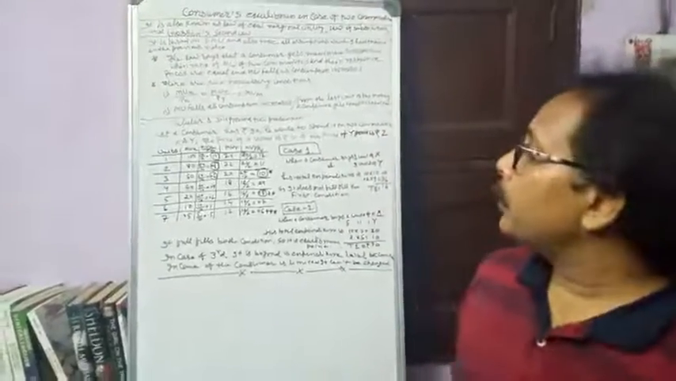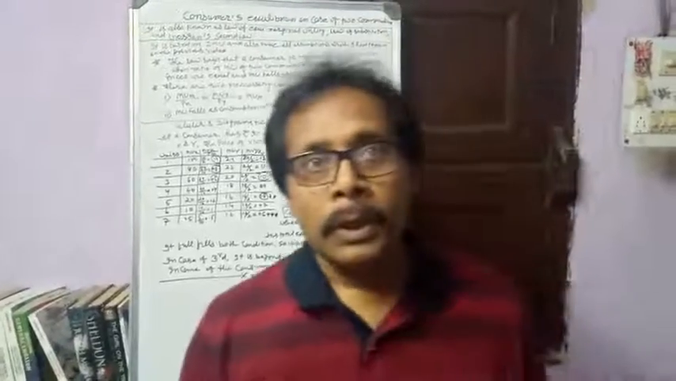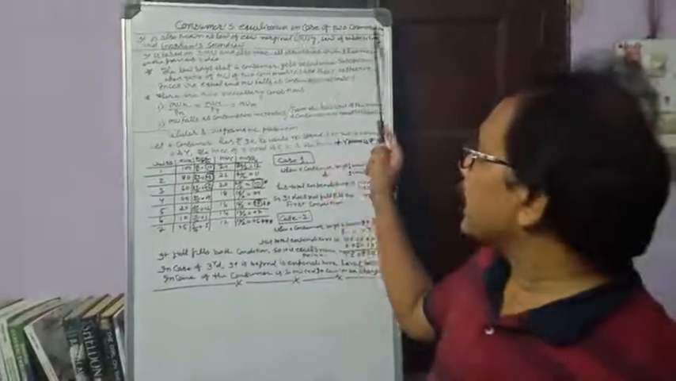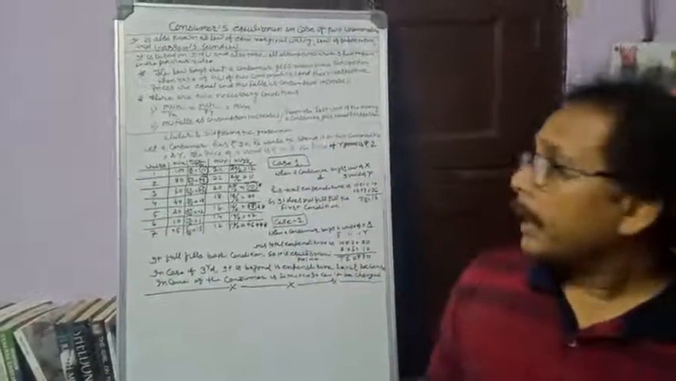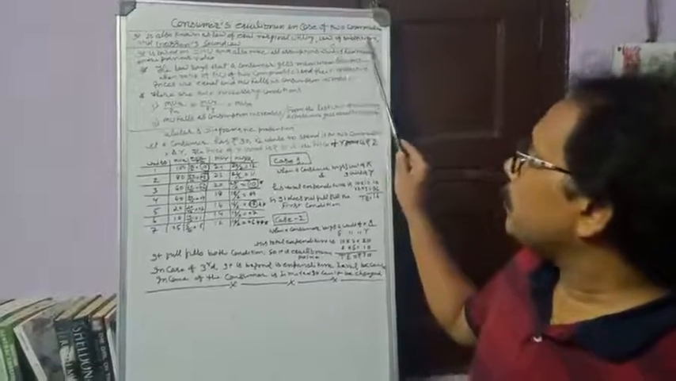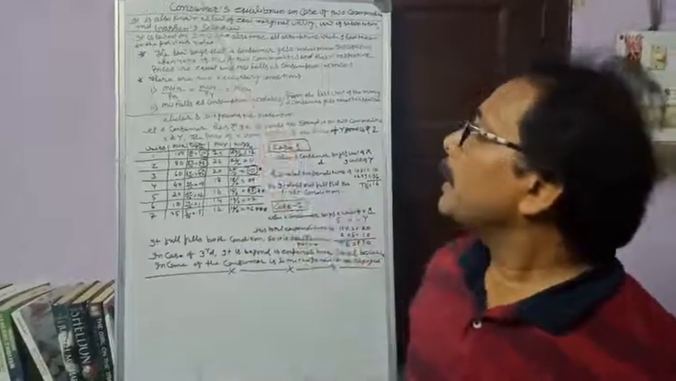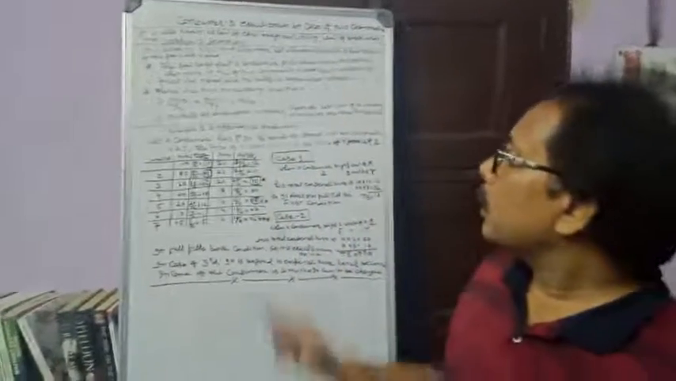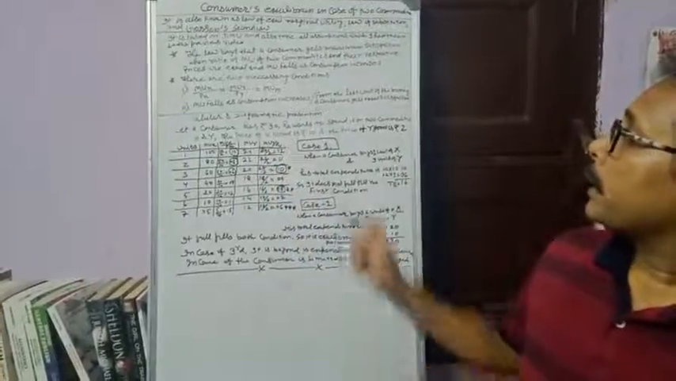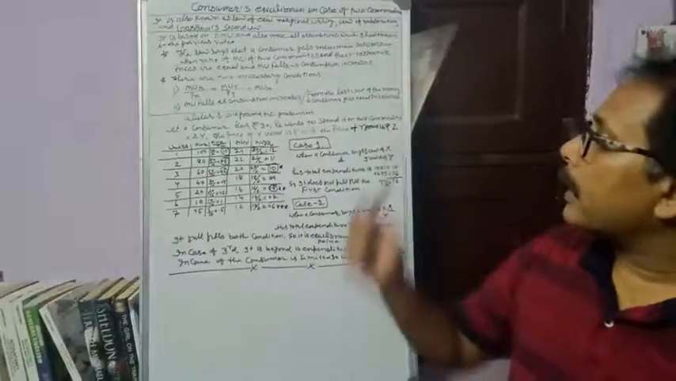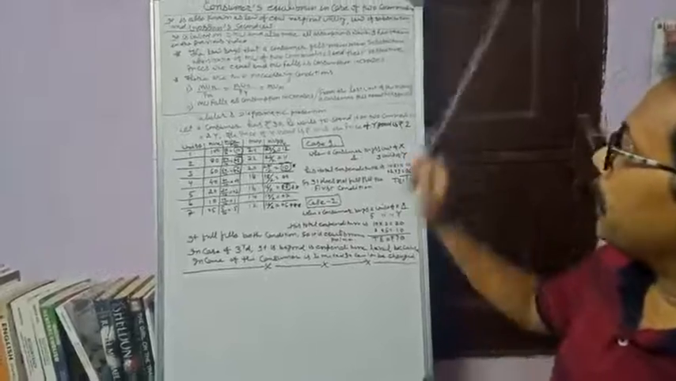Dear students, I am going to explain the consumer's equilibrium in case of two commodities. The two commodities case is also known as equimarginal utility. Its another name is the law of substitution, and this law was given by Gossen. That's why it is known as Gossen's second law. Gossen's first law was consumer's equilibrium in case of a single commodity, but this one is related to two commodities.